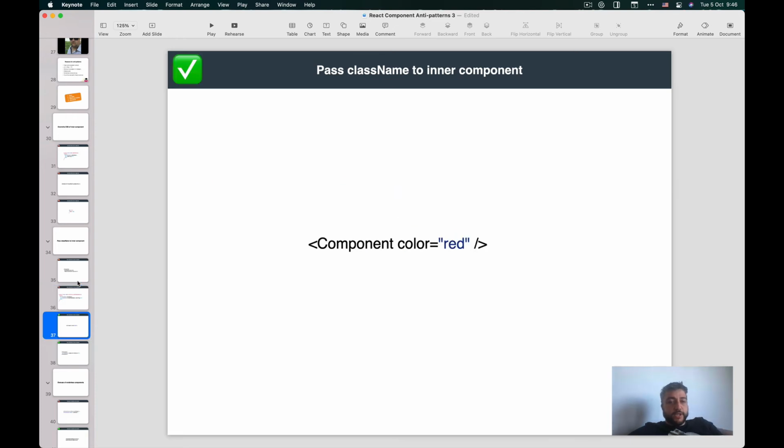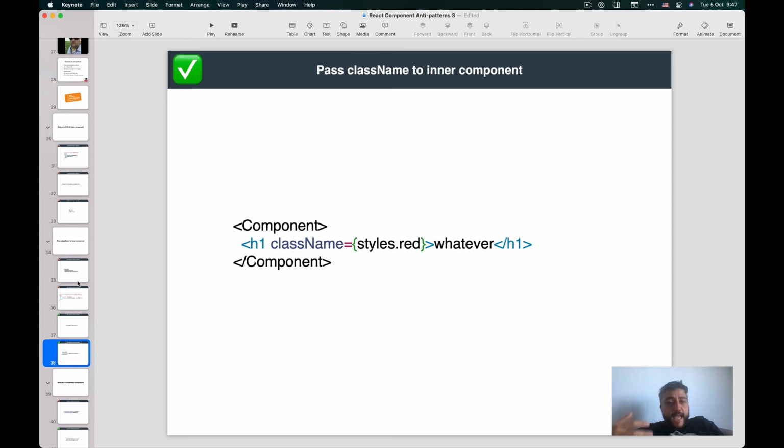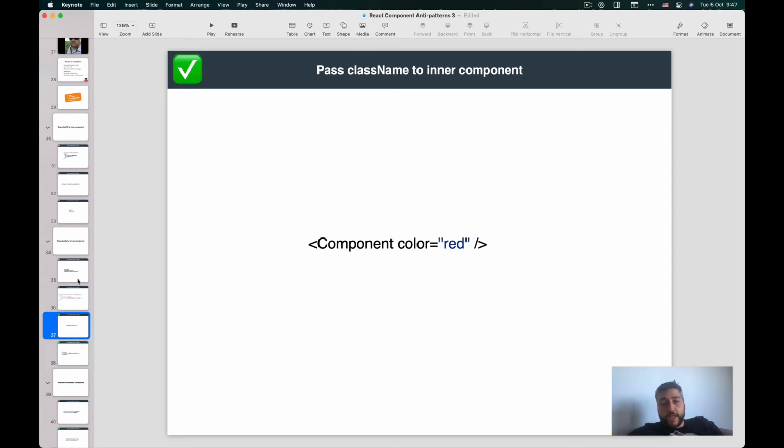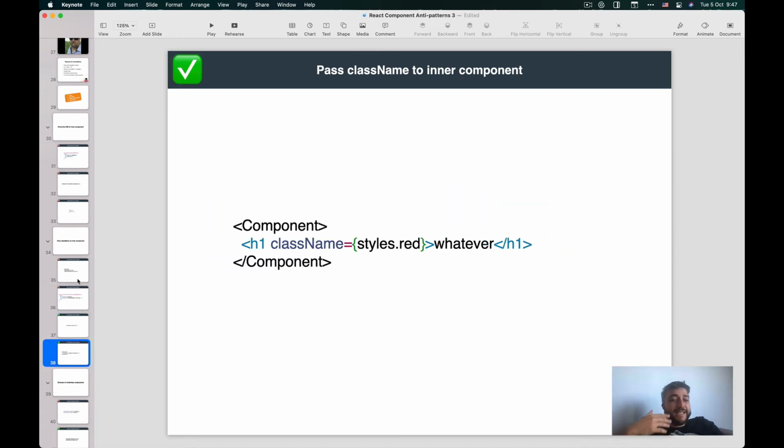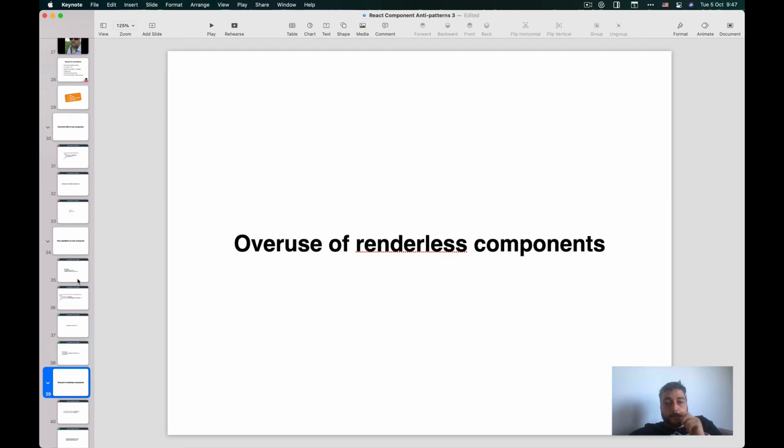So a better solution here is to ask yourself why we need to pass this class name. And often people say, I just want to have a red header. So a better solution here is to just have a property which is called color, and you set red. And then in your component, you can just use that. This is one fix. The other fix here is if we need so much to style the header itself, you can always pass it as children to the component. Just don't style the component inside of it, because this breaks encapsulation.